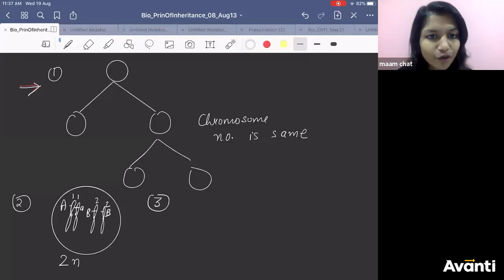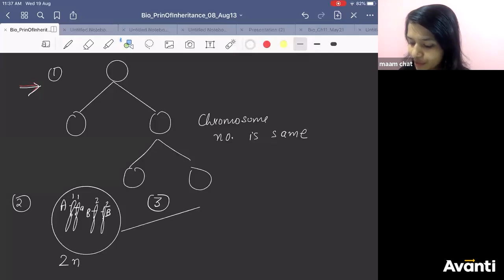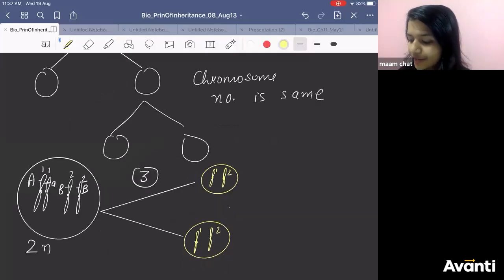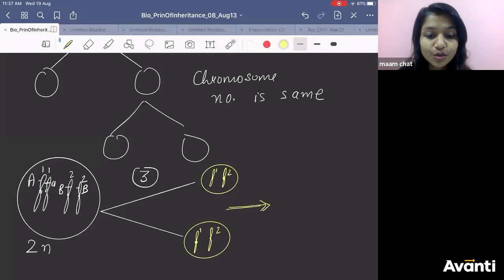Third point. When gametes are formed, what will happen? They will separate. Let's say from here only I am making gamete. Homologous pair of chromosome will separate. 1, 1, 2, 2. Getting it now? Now how are we going to restore it?